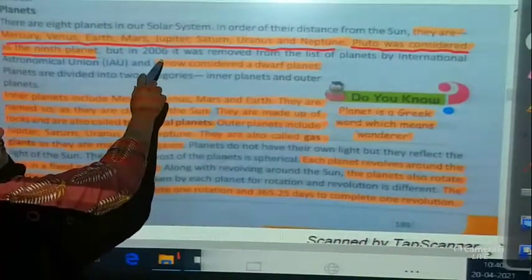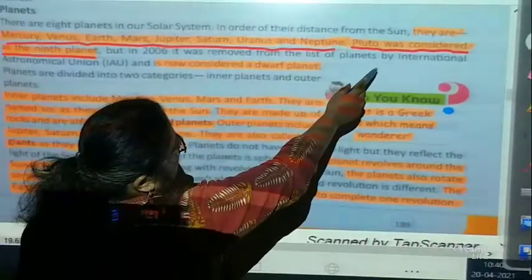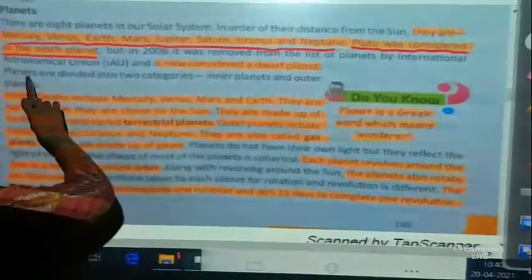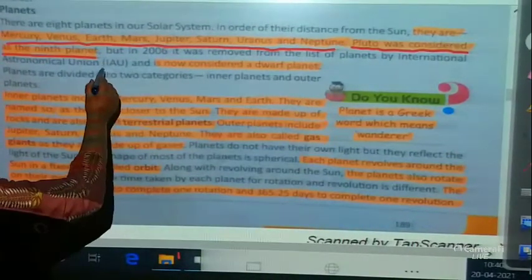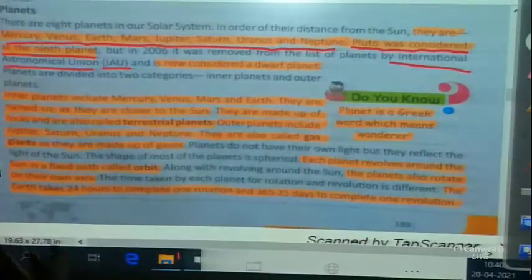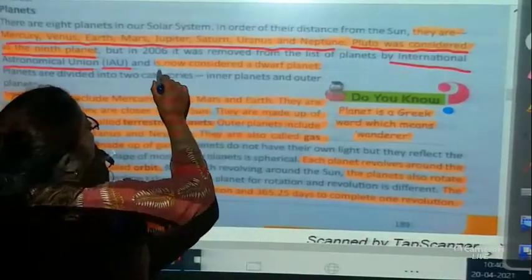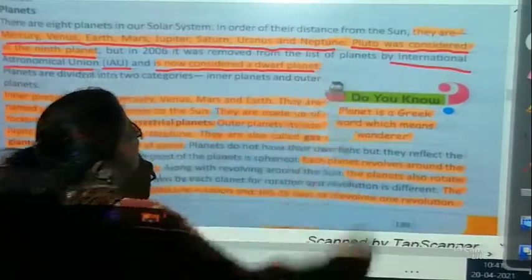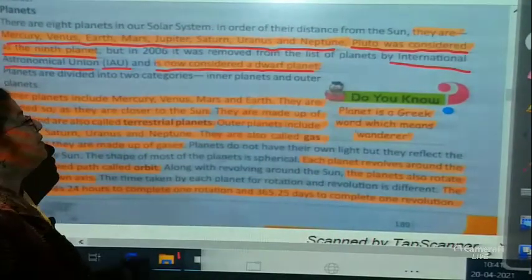In 2006 it was removed from the list of planets by the International Astronomical Union, IAU. You can write International Astronomical Union. Pluto is now considered a dwarf planet. It is so small that it is not even considered a planet.